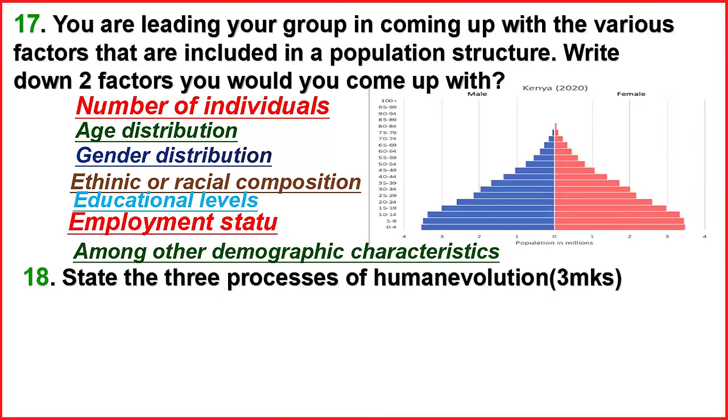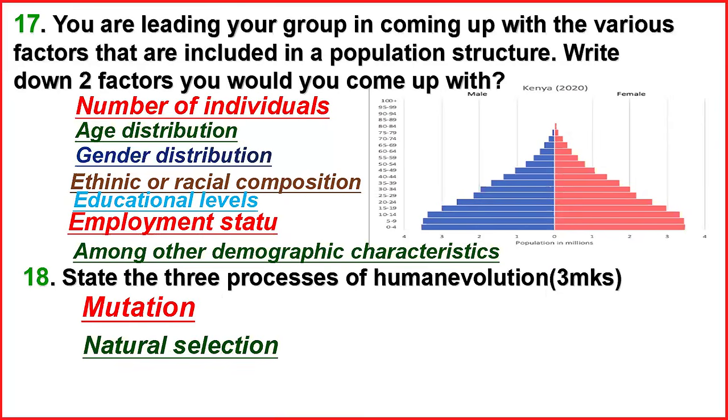Number 18, state the 3 processes of human evolution. Human evolution processes, we have mutation, where human beings went through change in their genes. We have natural selection, where the strong survived, and isolation. Only those which survived had to adapt.